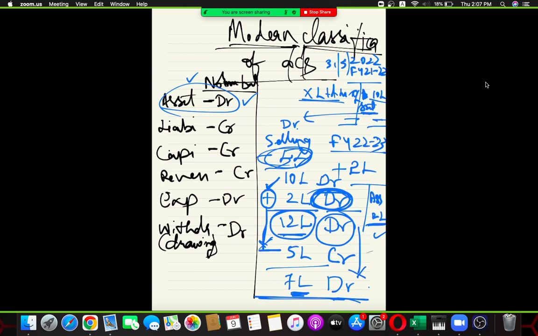So what are we studying? We are studying the modern classification of accounts, and we have looked into the balances, and in these balances we have seen when will I debit. We know debit is the balance. When are we debiting? When are we crediting? We are debiting your asset account when your additions are being made. We are crediting your asset account when the deletions are being made. Easy, people, easy as of now.